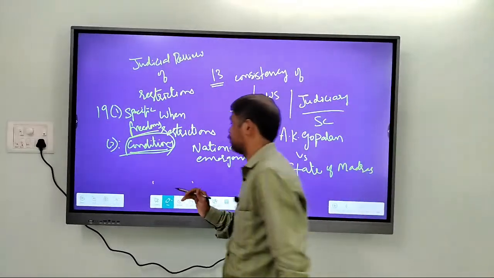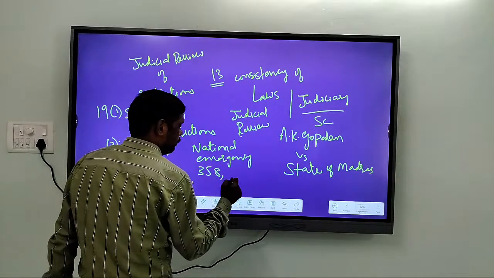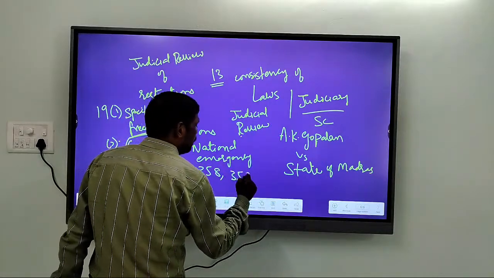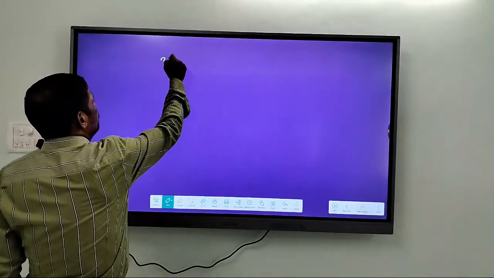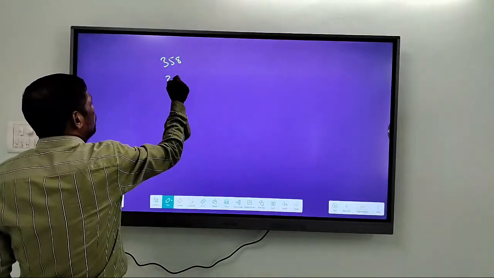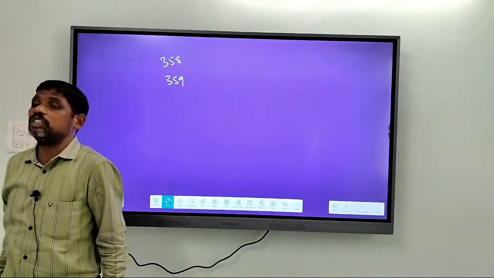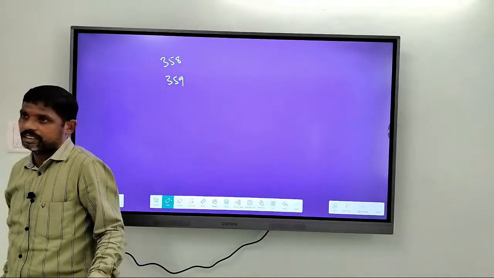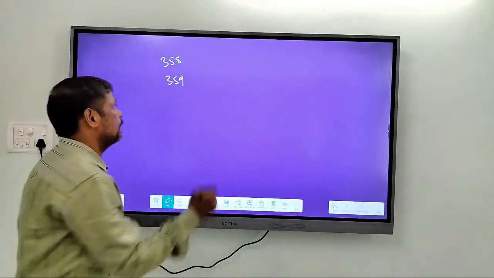There are two articles, one is Article 358, and the other one is Article 359. Both Article 358 and Article 359 deal with restriction of fundamental rights during national emergency.